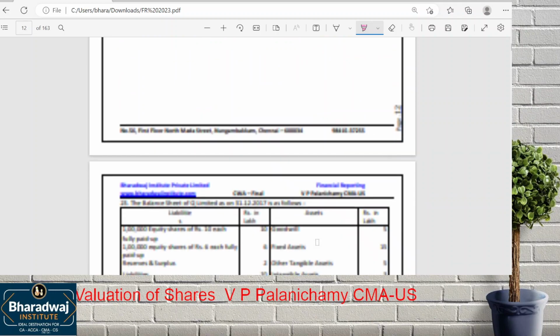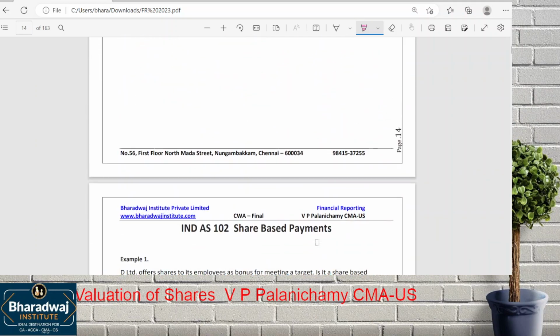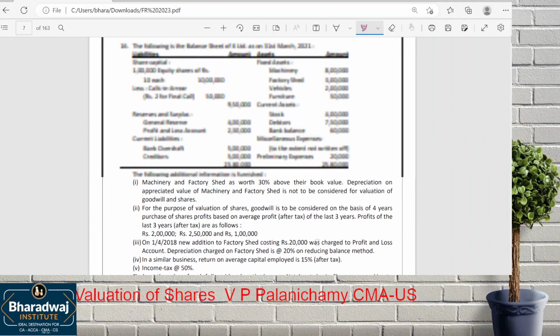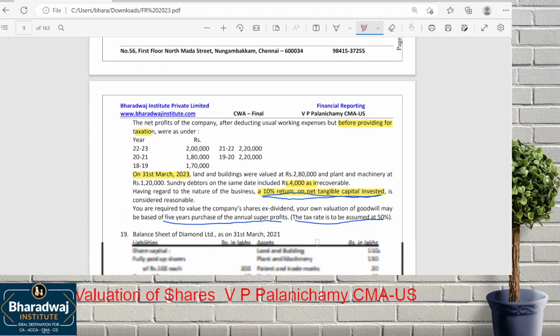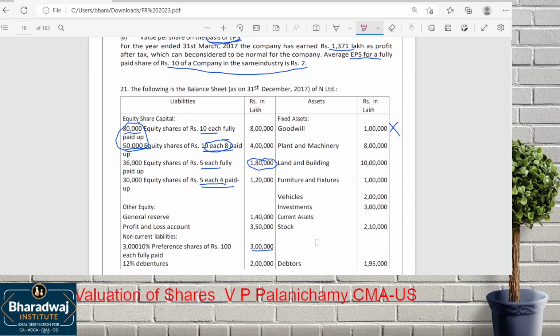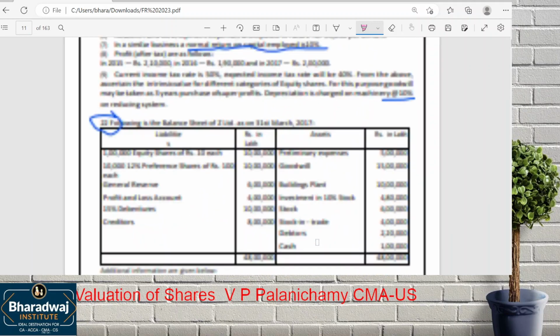Fair value. By discussing this question, we'll start the next class where we'll see 23, 24, all those things. So try question number 22. Must try it at home today.